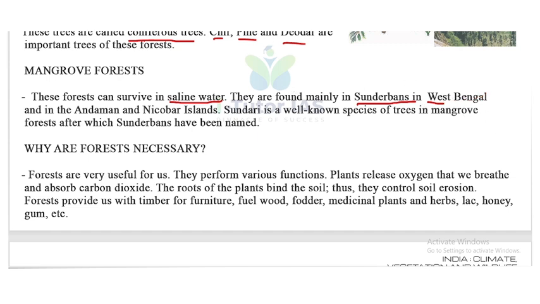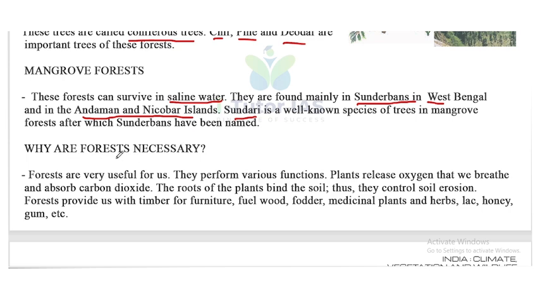They can be seen in the Sundarbans in West Bengal and in Andaman and Nicobar Islands. So this mangrove forest can mainly be seen in the Sundarbans in West Bengal and the Andaman and Nicobar Islands. Sundari is a well-known species of tree in the mangrove forest, after which the Sundarbans have been named. So that's why the name Sundarbans.